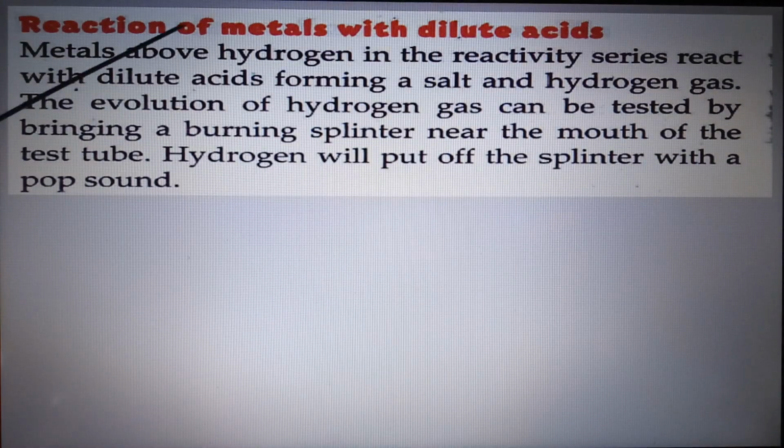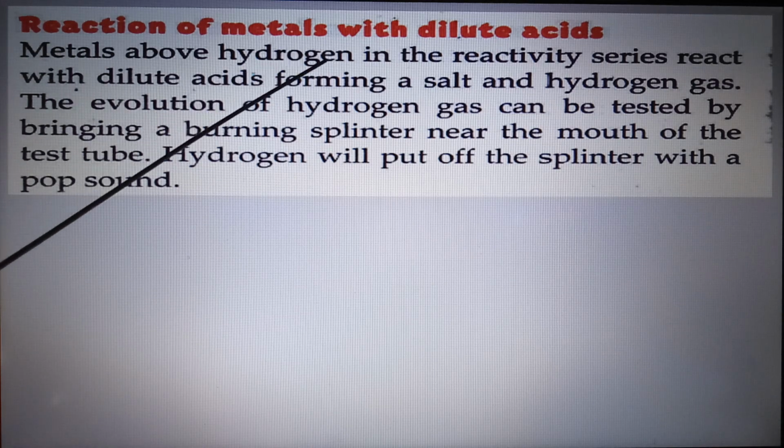Now, reaction of metal with dilute acids. When these metals react with dilute acids, they give salt and hydrogen gas. You have to note that in this case also, when metals react with dilute acids, it gives hydrogen gas and the particular salt of that metal.